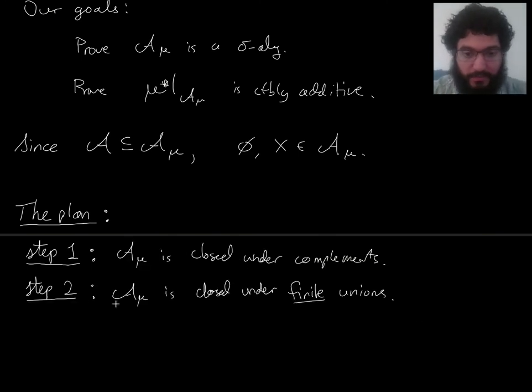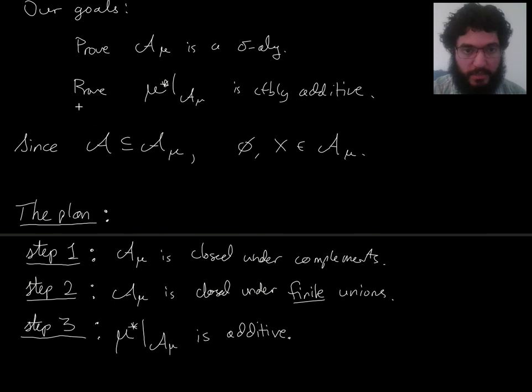Then step 2 will be to show that A mu is closed under finite unions. Eventually we want countable unions because we want to show it's a sigma algebra, but we'll start with just finite unions. And once we have steps 1 and 2 done, we will know that A mu is an algebra of sets, at least.